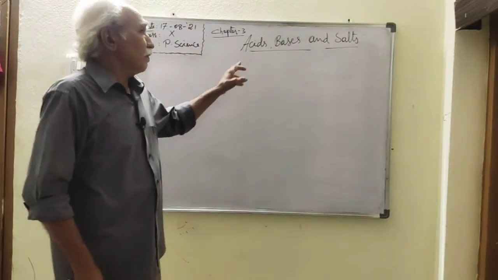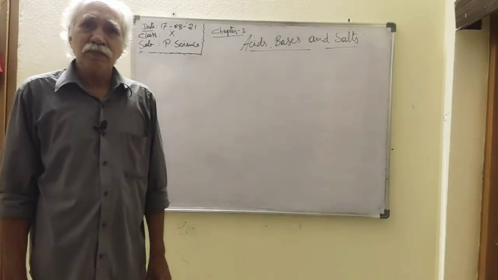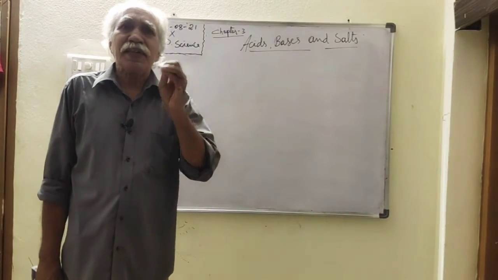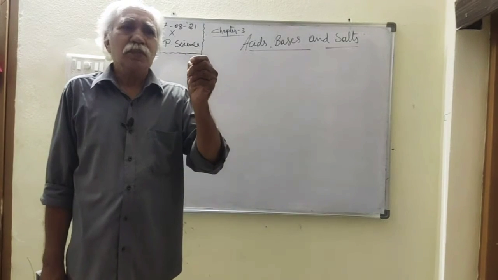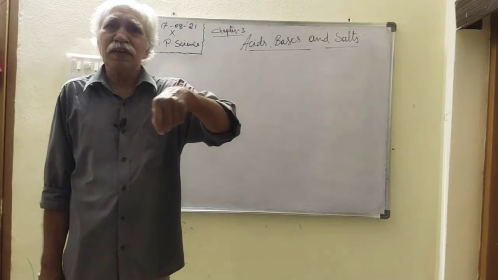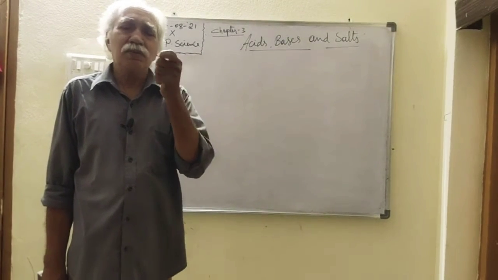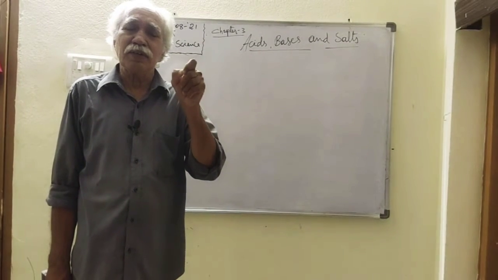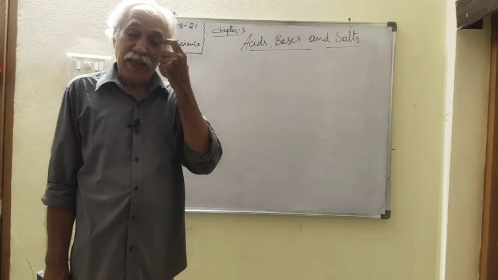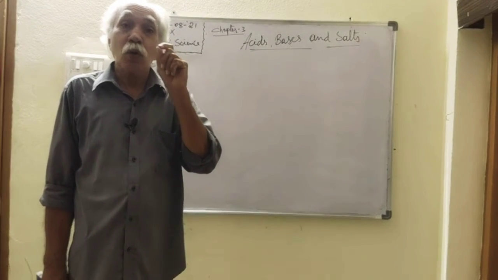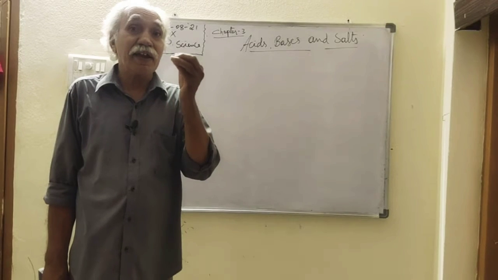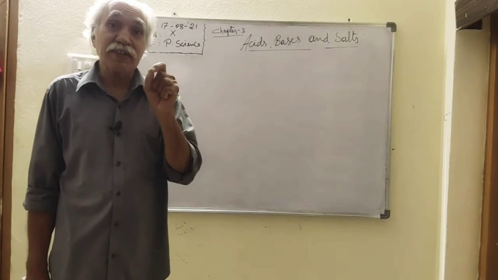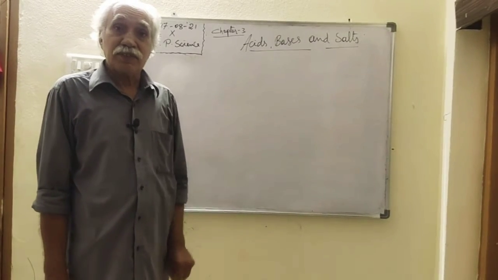So, first of all, what is an acid? Acid is a chemical, a substance, which is sour in taste. When you take just a drop of acid mixed with a glass of water and try to taste, it is sour in taste, like imli, like lemon. And it is corrosive, meaning readily reacting with others. So that is the character of acids.